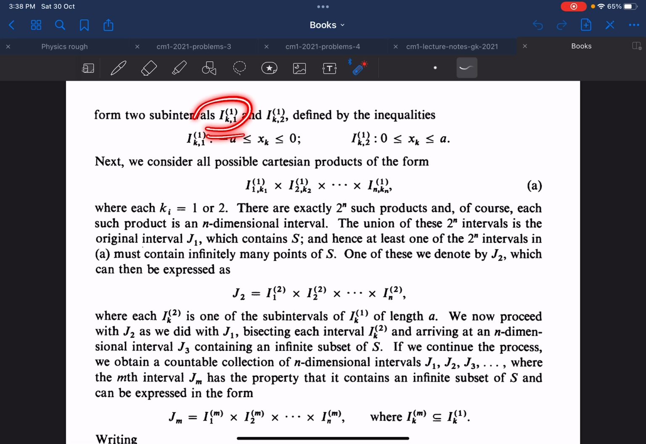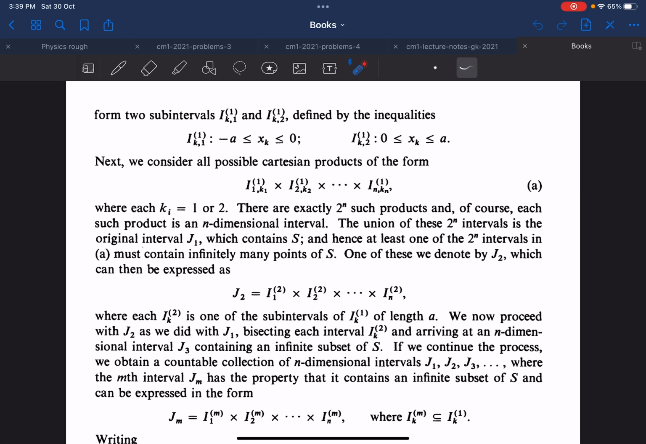Next we'll consider all possible Cartesian products of this kind. I hope you are clear with how these intervals are defined. I'm just glossing over the facts because I have a time constraint. I cannot show you rigorously why and how these intervals are bifurcated, but just accept these facts and go along with the proof with me. I may be wrong somewhere, so please rectify me in the comment section.